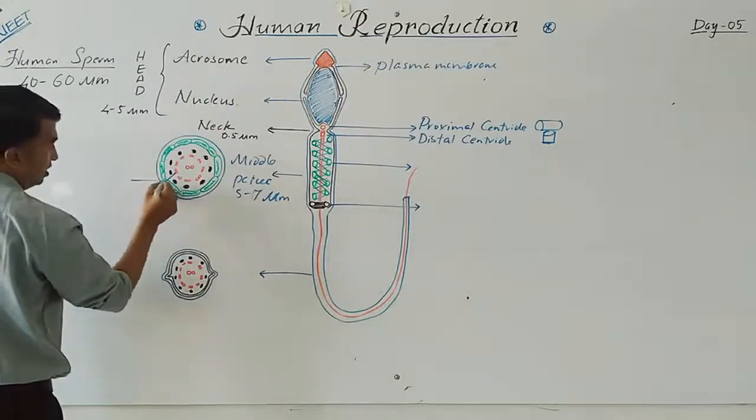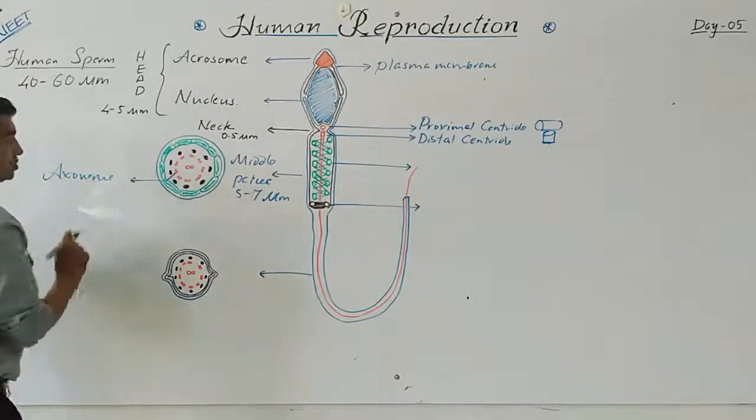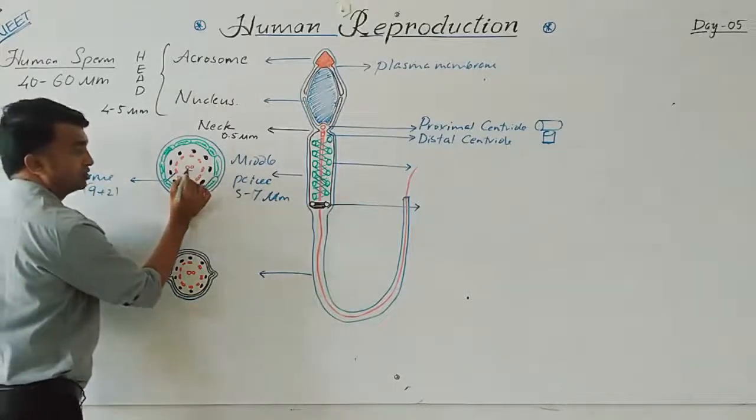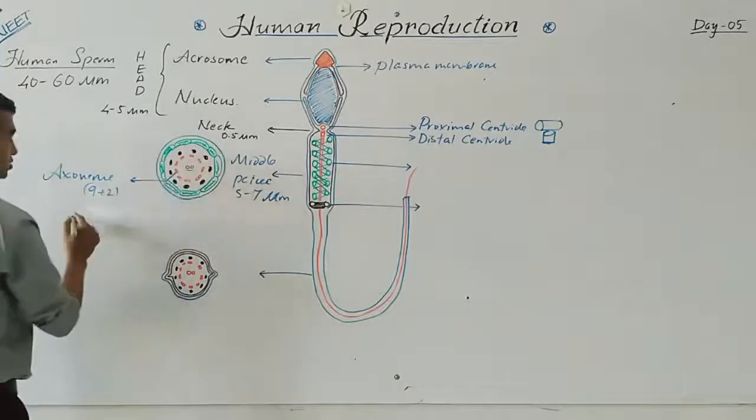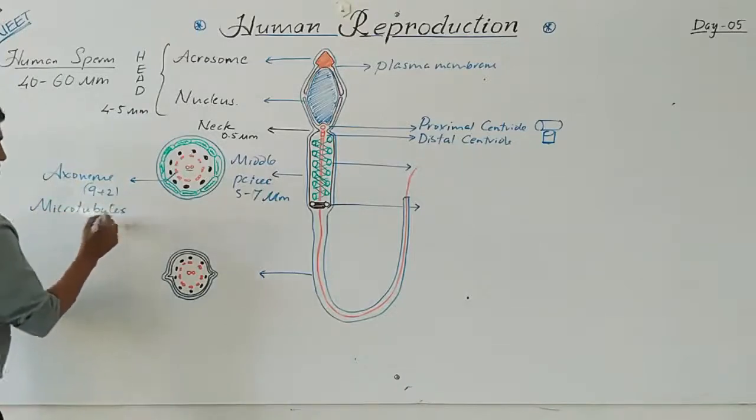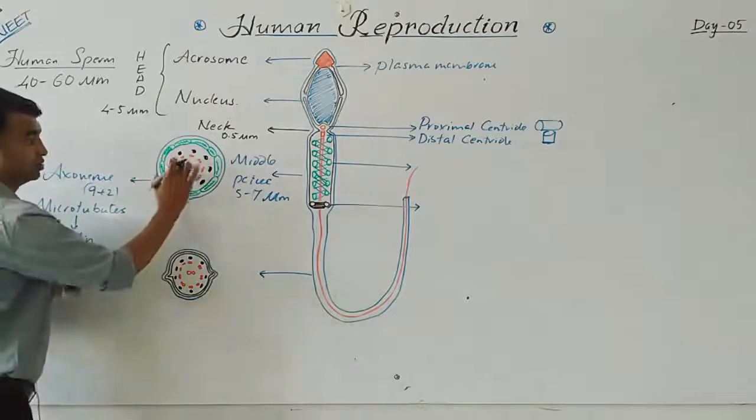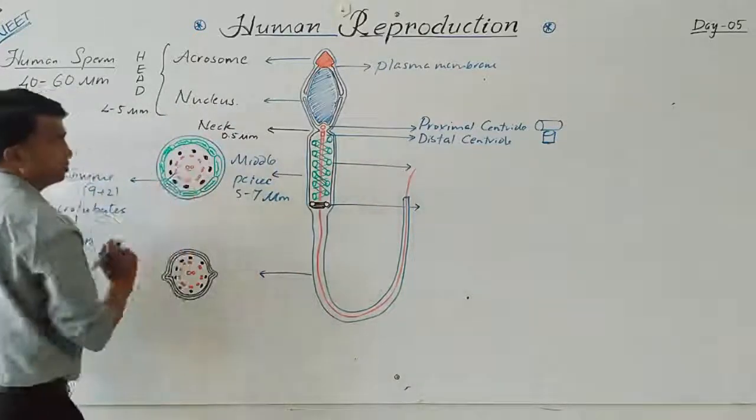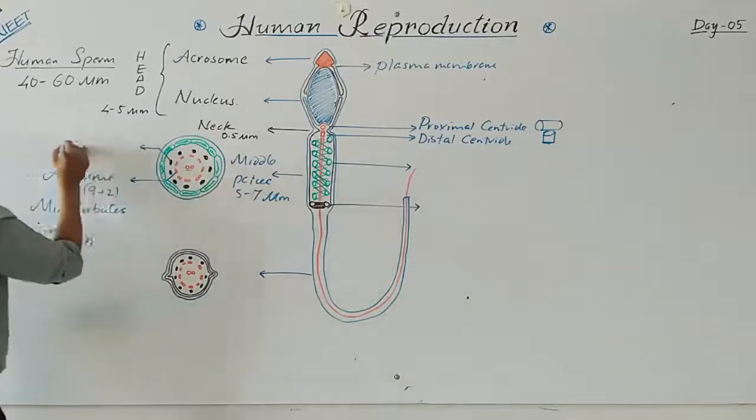This axoneme is in the form of a 9 plus 2 arrangement, where 2 microtubules are in the center and 9 doublet microtubules are present toward the periphery. This axoneme is made up of microtubules, which are made up of tubulin. So this is the central axoneme which passes through the middle piece and the tail piece. This is followed by the 9 black colored dots, which are the accessory fibers.